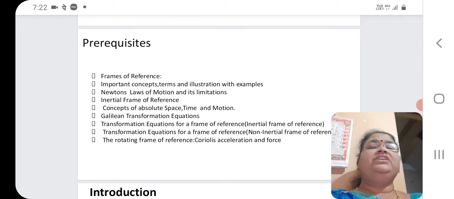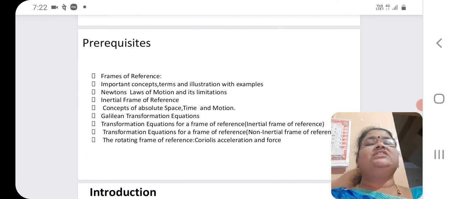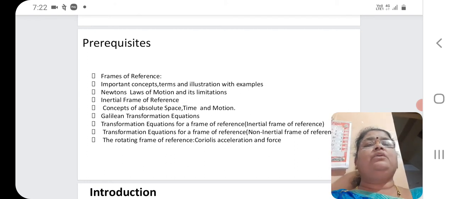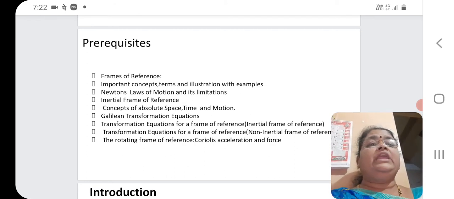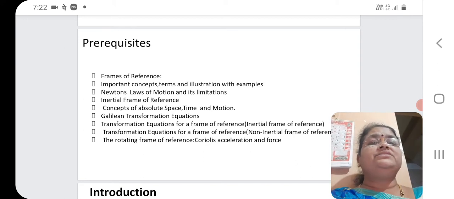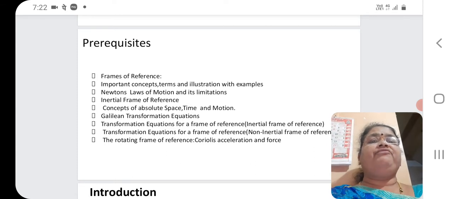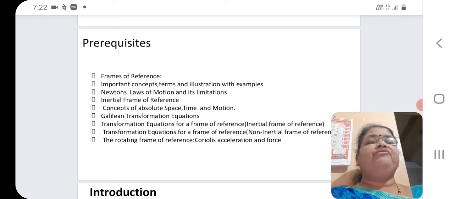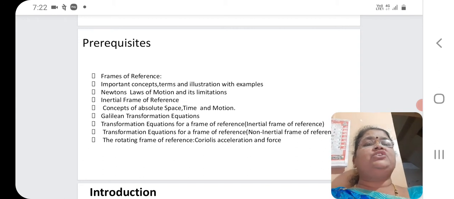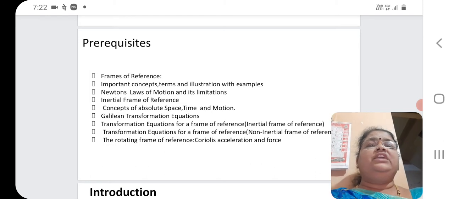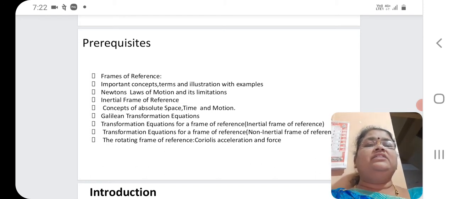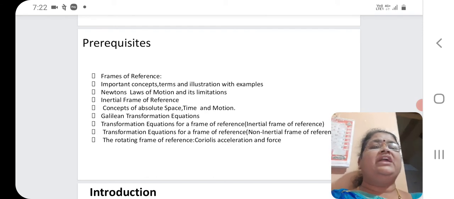To understand these, we should know about frames of references, important concepts, some terms, Newton's laws of motion and its limitations, inertial frame of reference, some of the concepts of absolute space, time and motion, Galilean transformation equations for both inertial and non-inertial frames of reference, and also the rotating frame of reference, in that the Coriolis acceleration and the force.